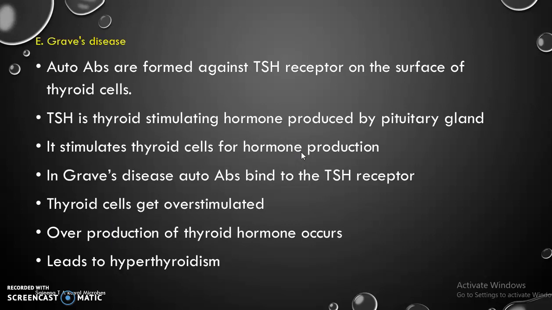Next is Graves' disease. Autoantibodies are formed against the thyroid stimulating hormone receptor on the surface of thyroid cells. Thyroid stimulating hormone is produced by the master gland, the pituitary, and it stimulates the thyroid cells for hormone production. In Graves' disease, autoantibodies bind to the thyroid stimulating hormone receptor, that is the TSH receptor. Thyroid cells get overstimulated. Overproduction of thyroid hormone occurs, leading to hyperthyroidism.